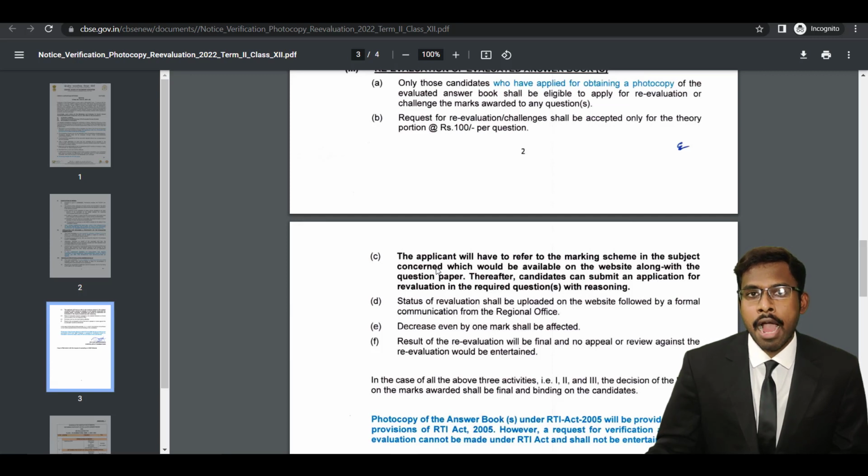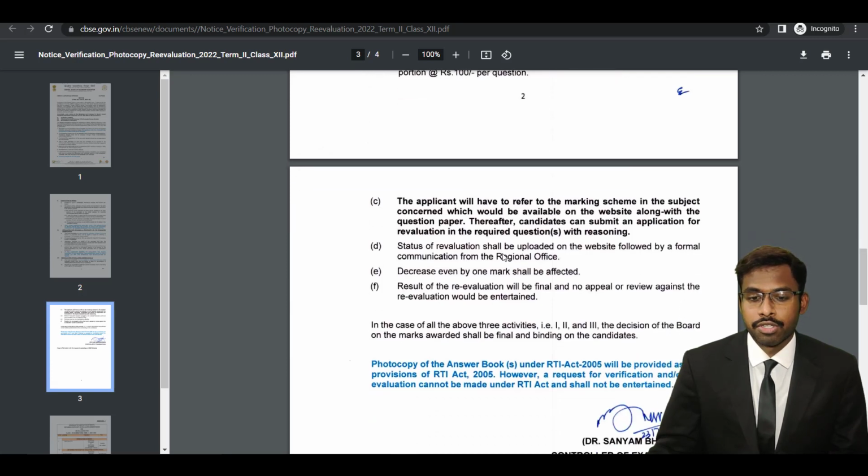But if you've written the wrong answer and you expect marks, then marks will not be given because it's not matching the marking scheme provided by the CBSE board. So CBSE is not willing to give free marks or bonus marks or grace marks for you because you have not written the answer according to the marking scheme. So candidates have to submit an application form for revaluation only if CBSE has not given you marks for the required question. You have to have a clear enough reasoning to prove that you have not got the marks.